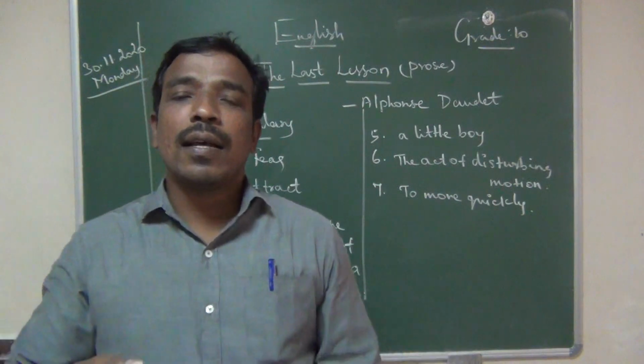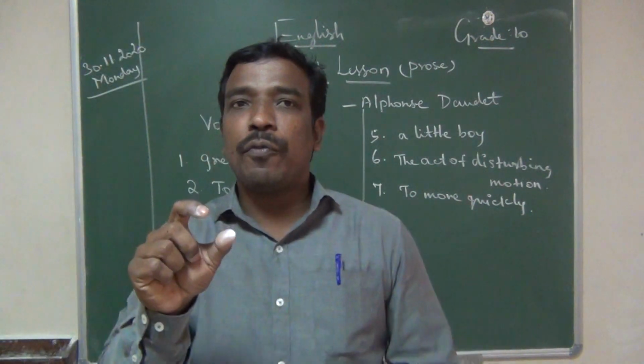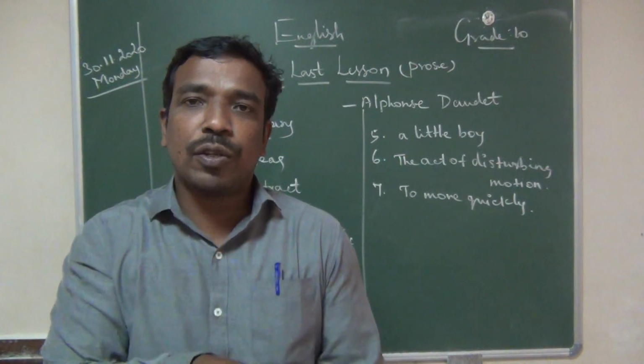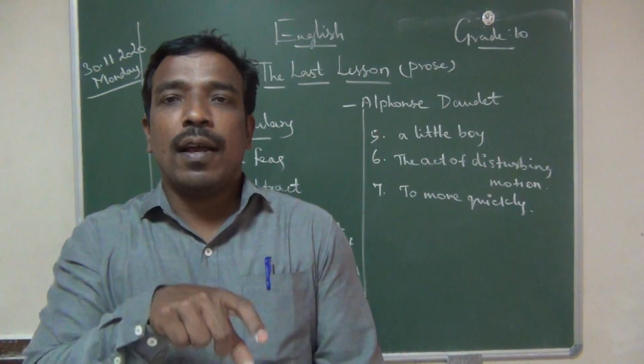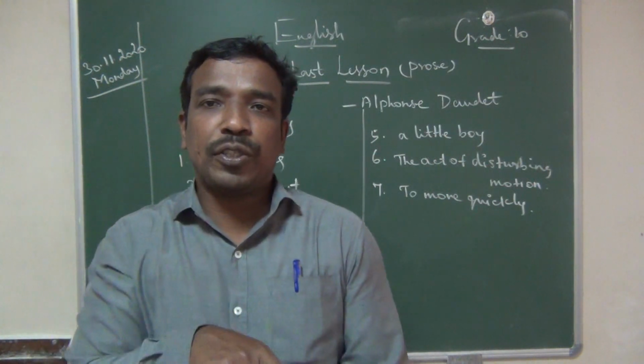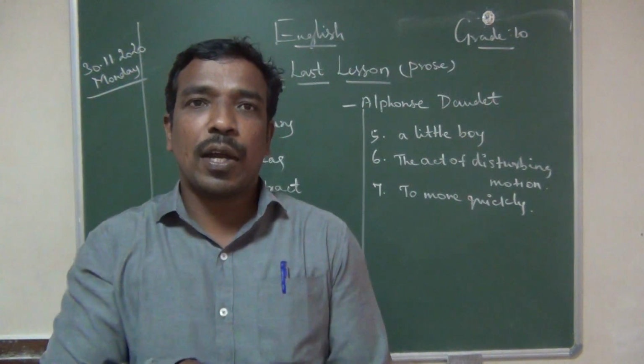Another very unusual thing was happening. You know very well about the condition of France at the time. The territory of Alsace and Lorraine were under the control of Prussians. So at the time, what were the important things going on?